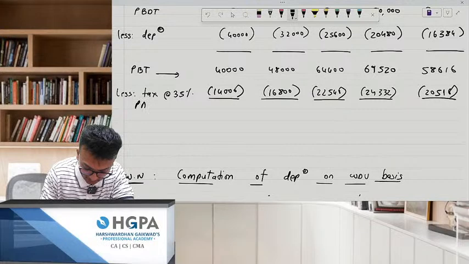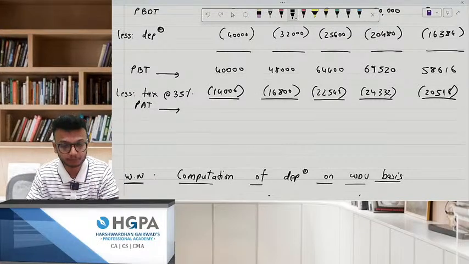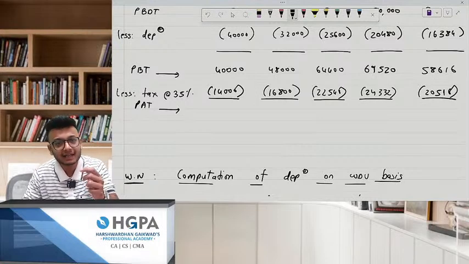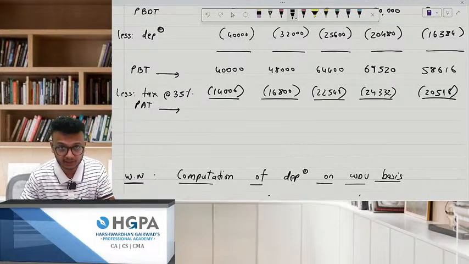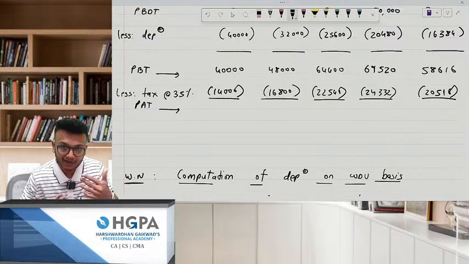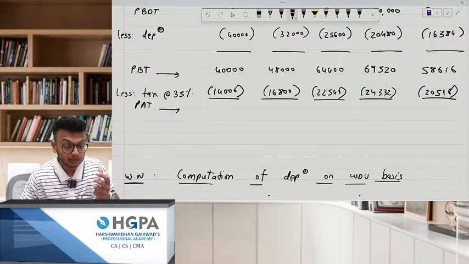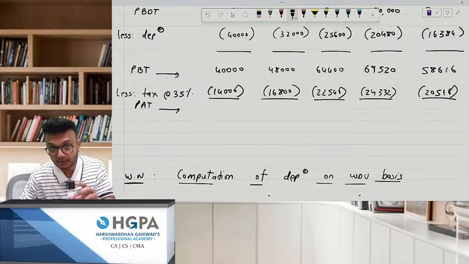What you will get is something called profit after tax, right? Is this your CFAT? No. Remember one thing, the logic of CFAT is how much cash flow is coming in and going out of your business. Depreciation is a non-cash expenditure. When I write depreciation, it does not mean I'm giving it to somebody. It is just a provision for wear and tear of your asset. So I'm not giving out cash to anybody. This statement is all about cash flow after tax. So is depreciation going out of your business? The answer is no.